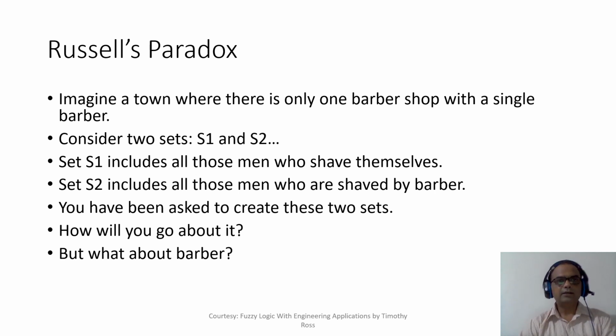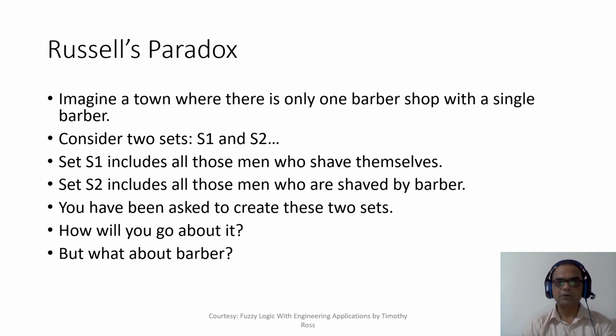But then a barber is also a person from the town, right? So where are you going to put the barber? Because if you ask the barber whether he shaves himself, yes. Whether he is shaved by the barber? Yes, because he is a barber, right? So his membership value would be 0.5. So here is where Russell's paradox comes in. Okay, Russell was a mathematician. He introduced this paradox.